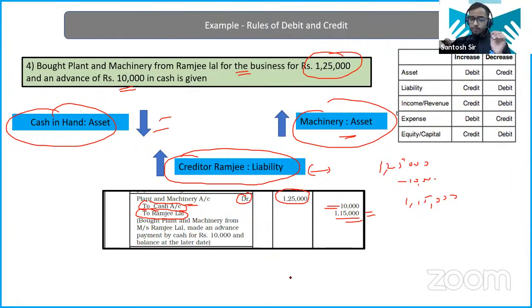And one thing more you need to understand here: when you do the total of these two, 10,000 plus 1,15,000, that will be the same as the debit amount. Debit and credit will always be equal. Clear everyone? ठीक है, चलो.